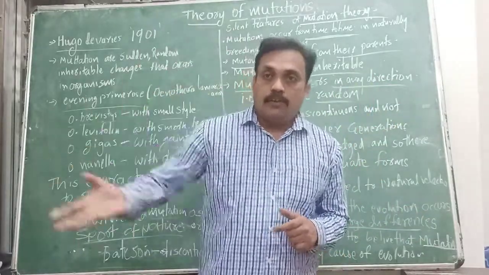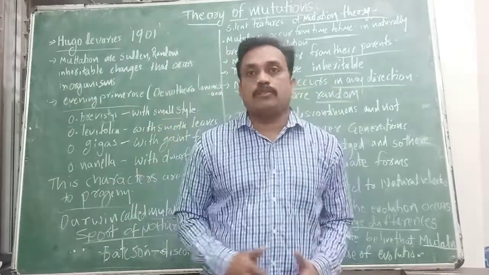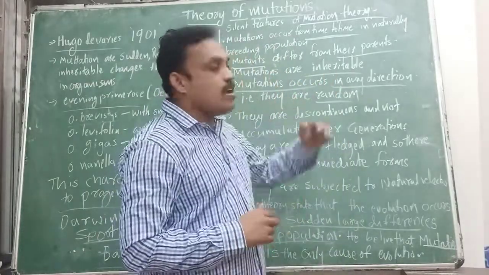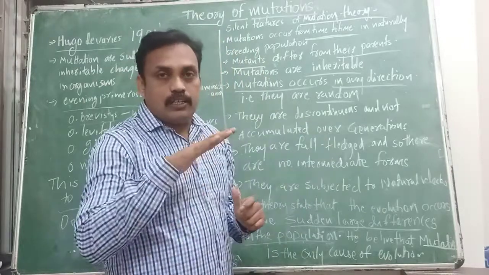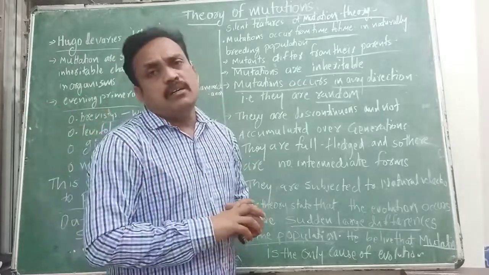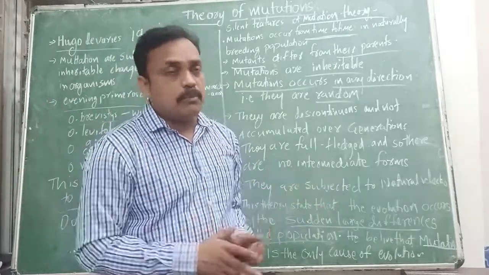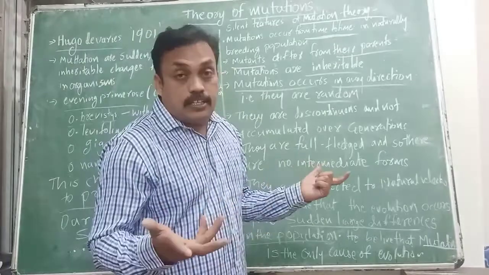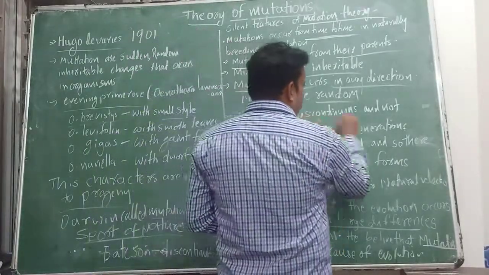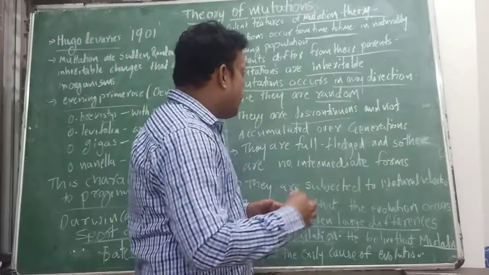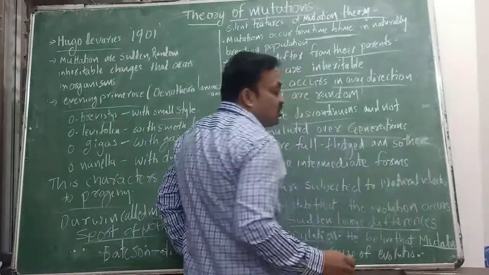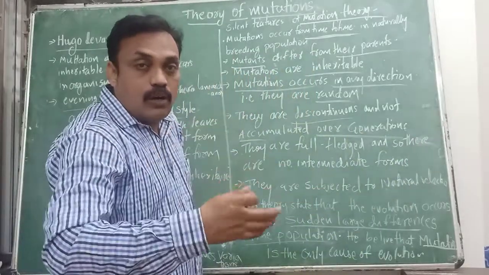Different changes occur in various parts, not in particular parts. That is random changes. We can call them not unidirectional, but random changes, in any part of the plant body or animal body. These mutations occur, and they are discontinuous. Sometimes it is not continuous. They are discontinuous and do not accumulate over generations.